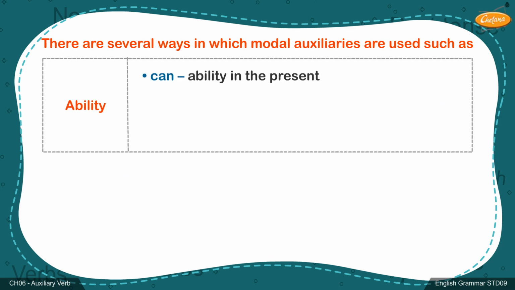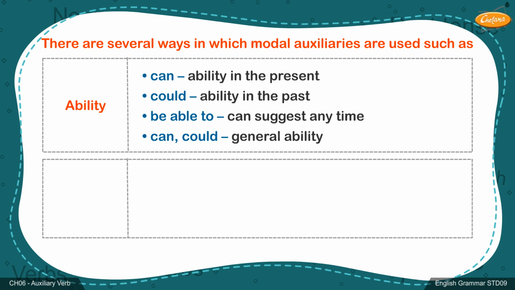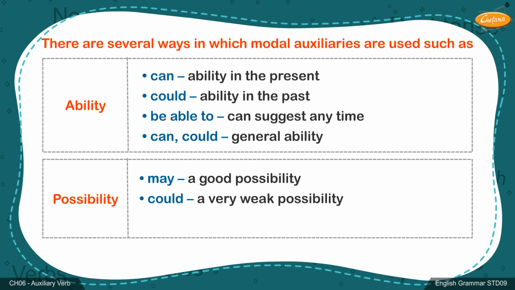There are several ways in which modal auxiliaries are used, such as: 1. Ability. Can, ability in the present. Could, ability in the past. Be able to, can suggest any time. Can, could, general ability. 2. Possibility. May, a good possibility. Could, a very weak possibility. Might, a weak possibility.